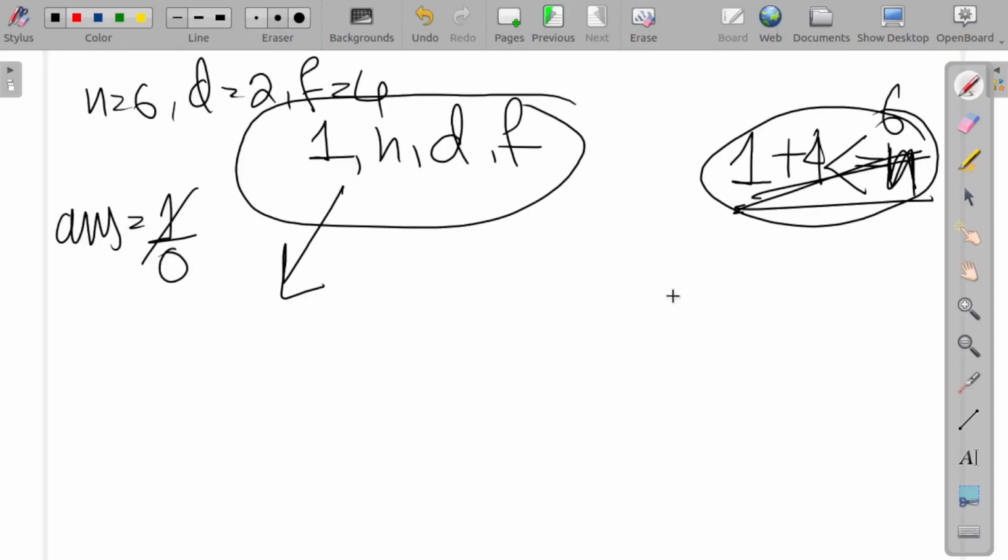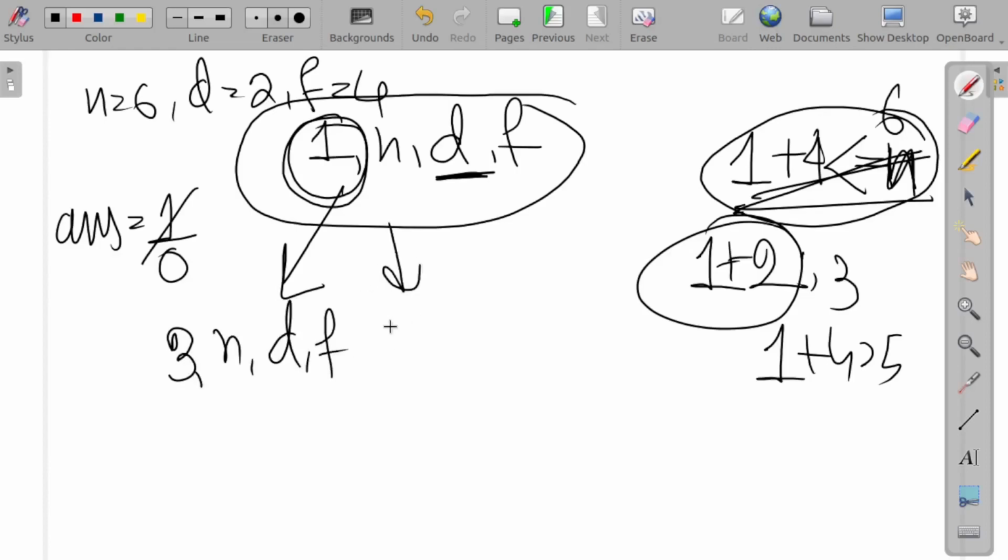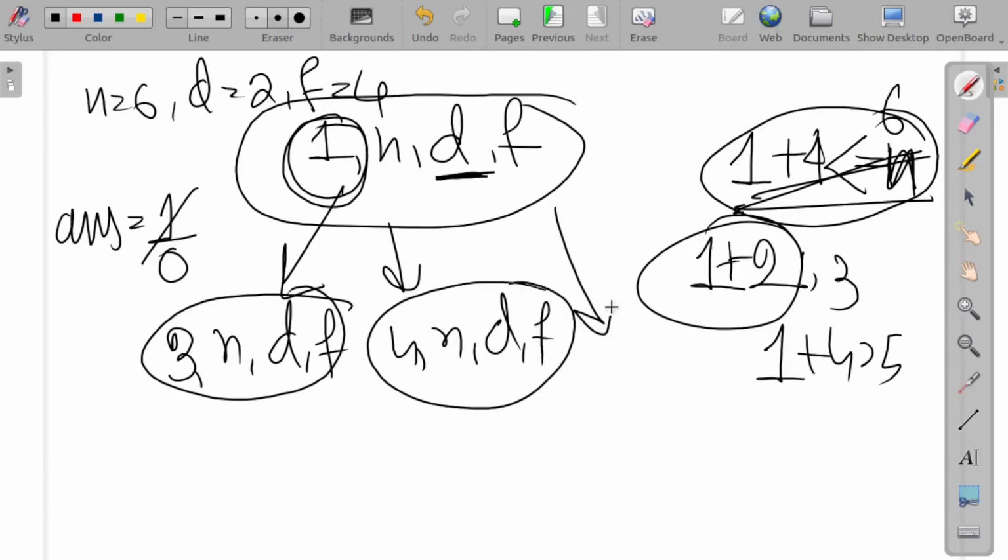Now I make the recursive call from there. The starting point is 1, plus the delay, which is 2, so 3, and 1 plus 4, that is 5. So the range is 3 to 5, and my condition goes to 3, n, d, f, then 4, n, d, f, and then 5, n, d, f.